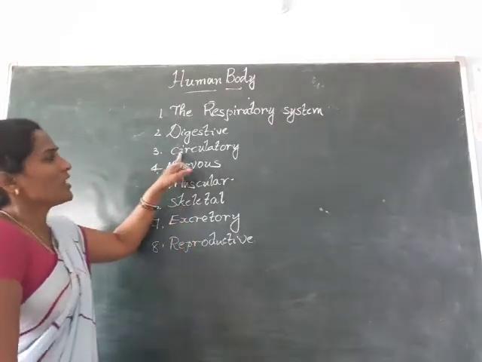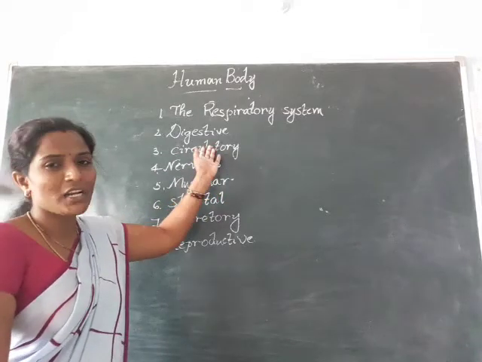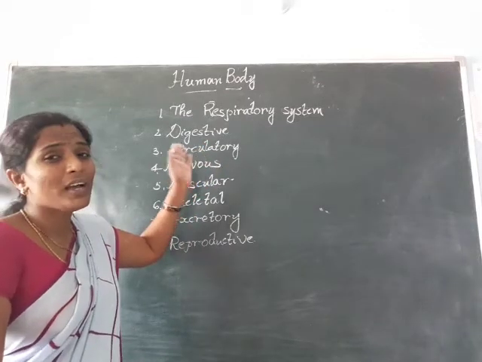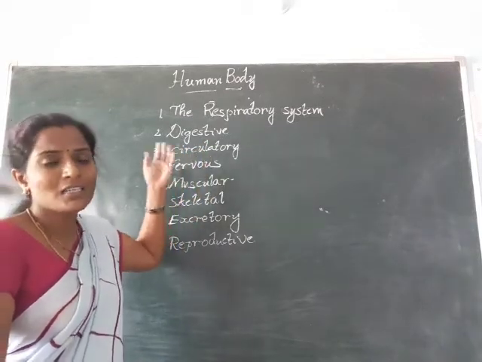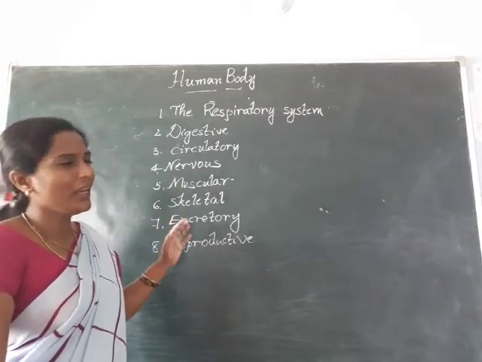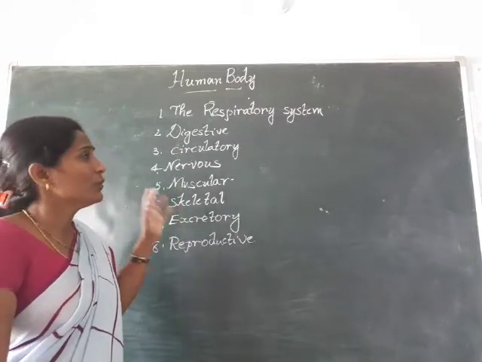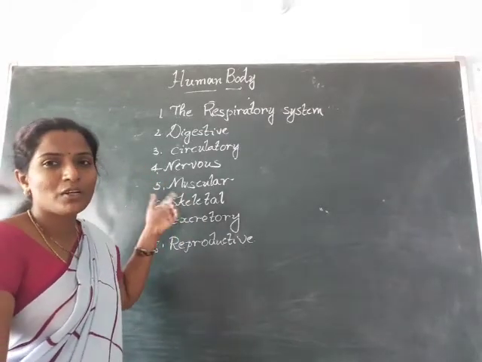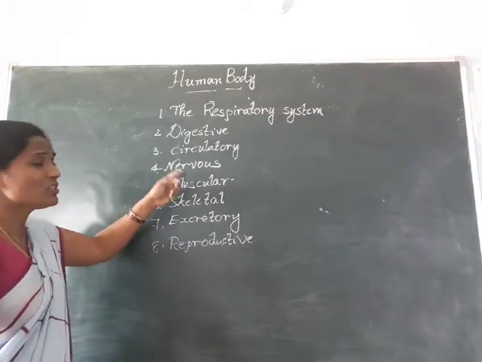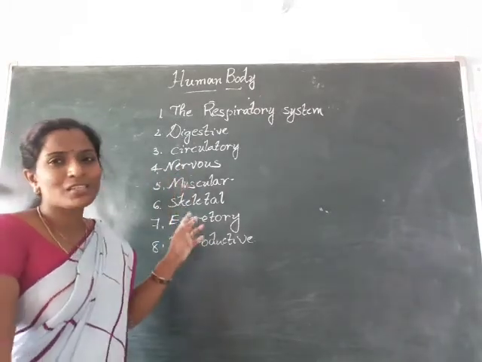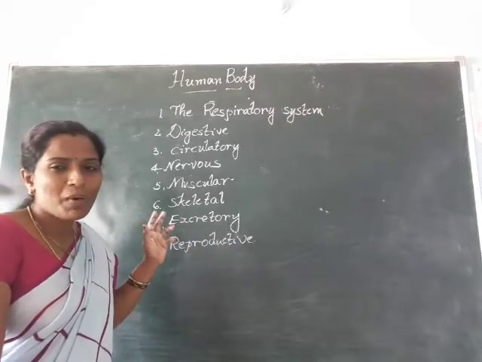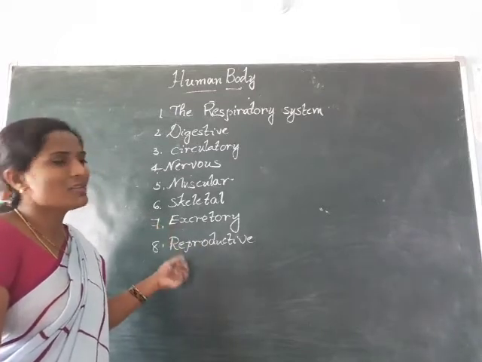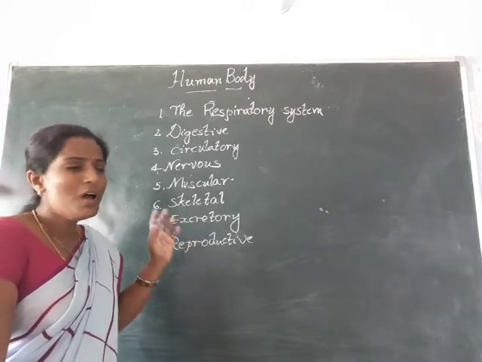And the third one is the circulatory system. What is meant by the circulatory system? Passing the blood to the whole body. The organs participating in this are the heart, blood and blood vessels. The blood passes through the blood vessels and reaches the heart. The heart pumps the blood to the whole body. Coming to the nervous system, it contains nerves, brain and spinal cord. The brain sends messages through the nerves to the whole body.